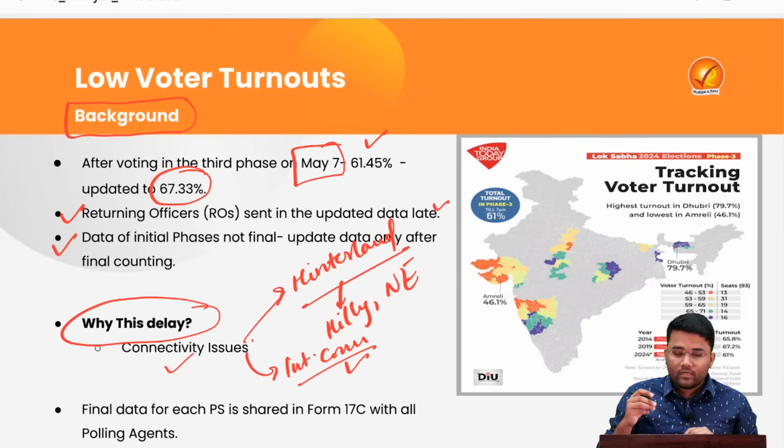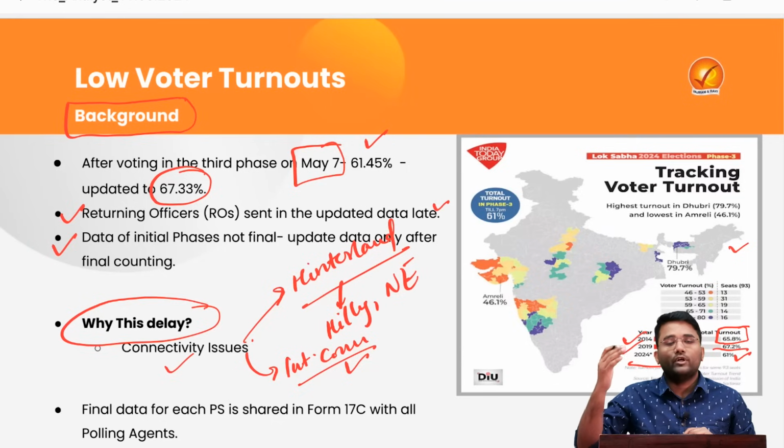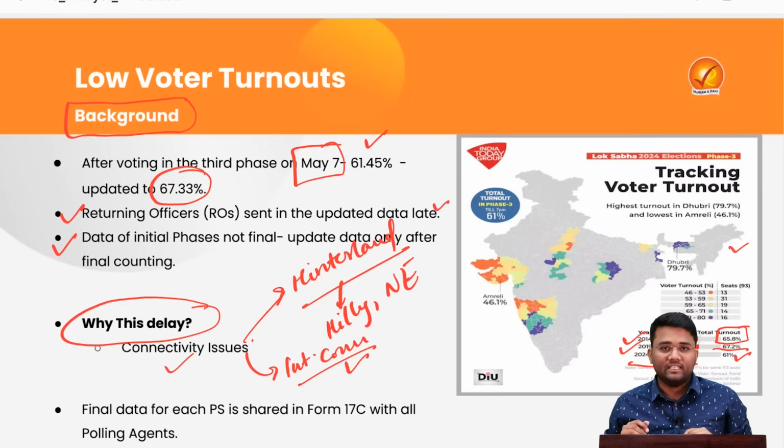Now, I want to draw your attention towards this chart, which says that the average national turnout in the 2014 elections was 65.8%, whereas in 2019 it was 67.2%, and till May 7 this national average is only 61%. So voter turnout has been reducing to a larger extent as compared to the 2014 and 2019 elections in the ongoing 2024 Lok Sabha elections.